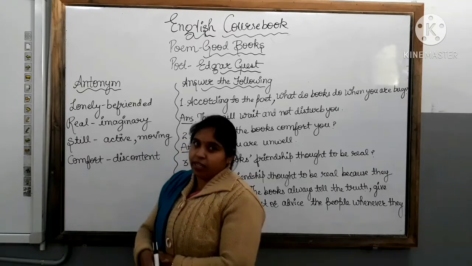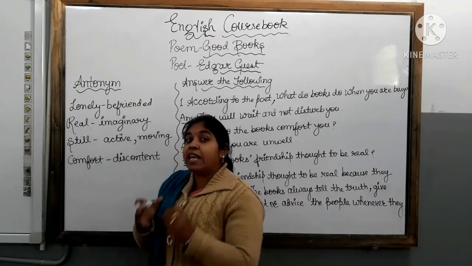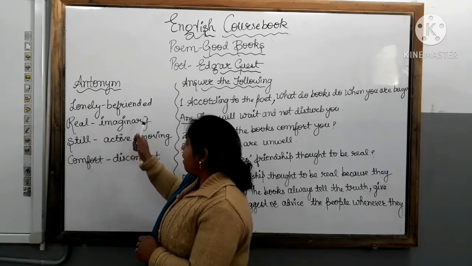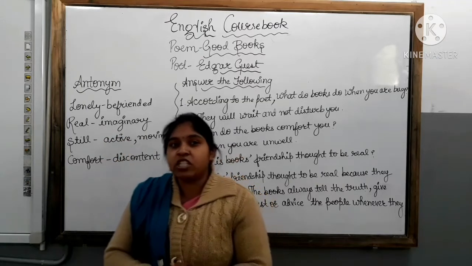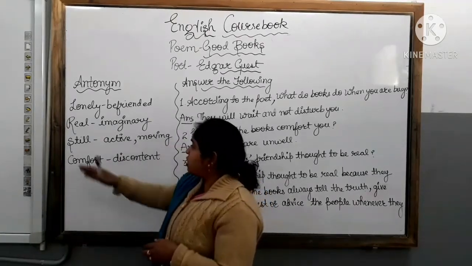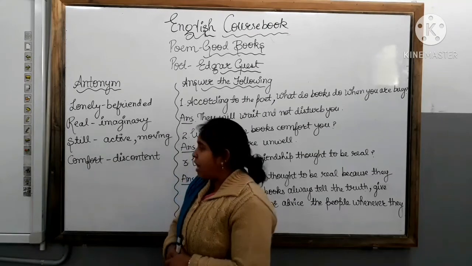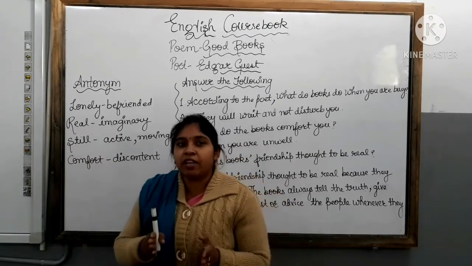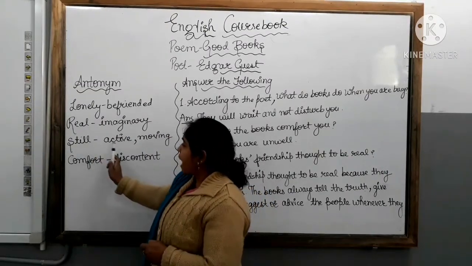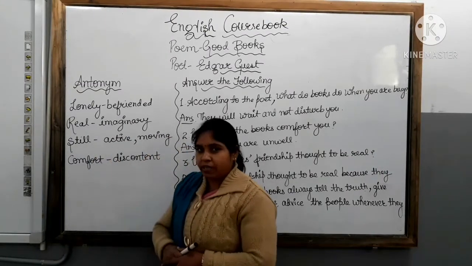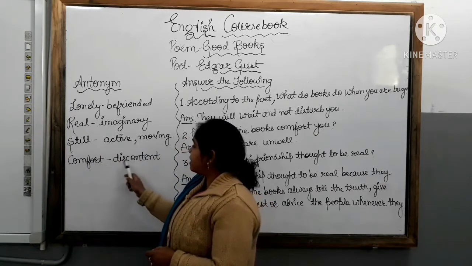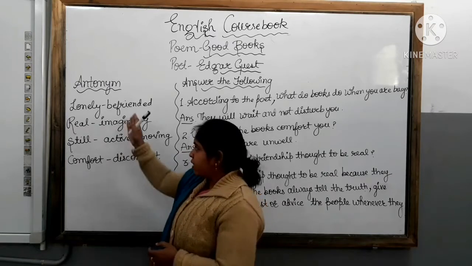Now the next one, real. The things which are real. Now the antonym of real is imaginary, I-M-A-G-I-N-A-R-Y, imaginary. The fictions are not real, they are our imaginations. Okay students? Now still, S-T-I-L-L. The meaning of still is the thing which is not moving, and so the antonym is active and moving. Comfort, and the antonym of comfort is discontent. So these are the antonyms.